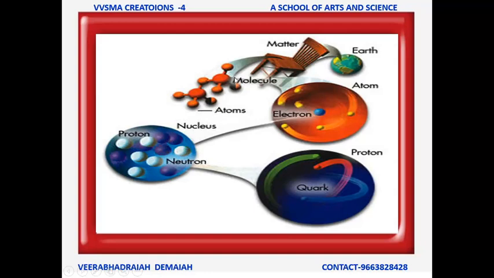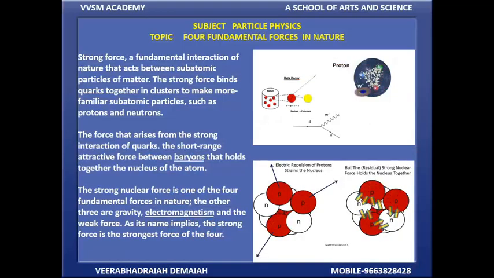Starting from the earth, it is composed of matter. This matter is composed of atoms and molecules. These are composed of protons, neutrons, and electrons, and the quark in the proton. Further, these are subatomic particles. So the strong force, a fundamental interaction: here you can see the proton.